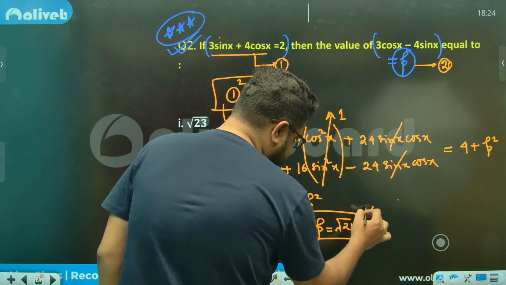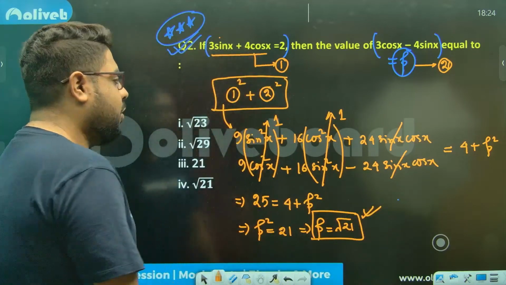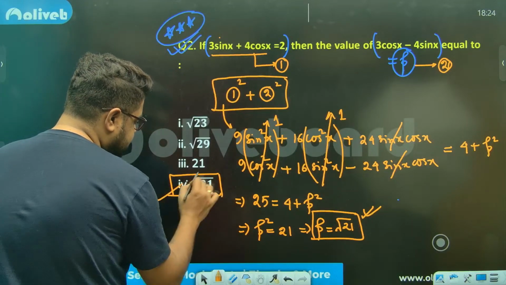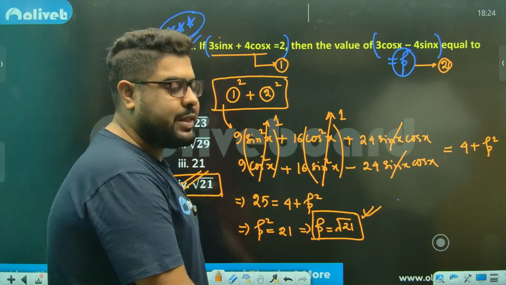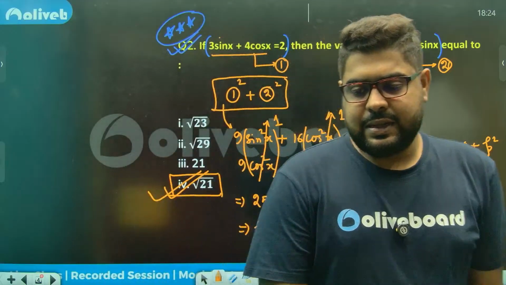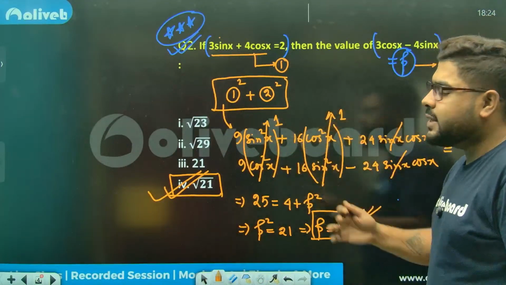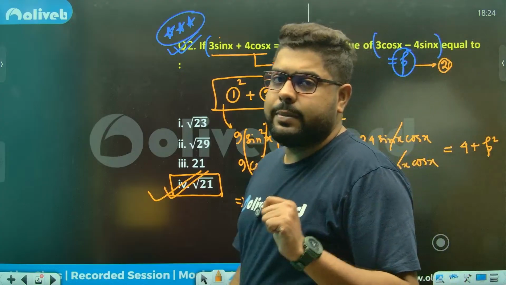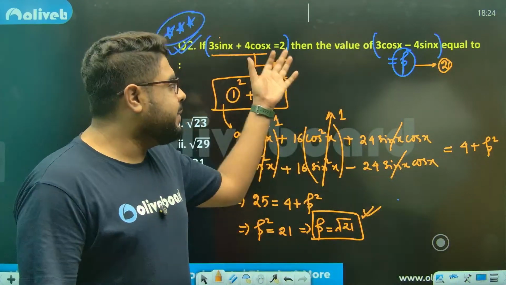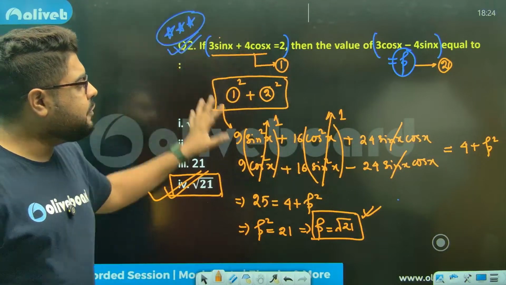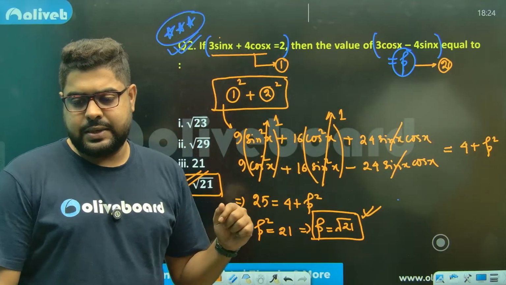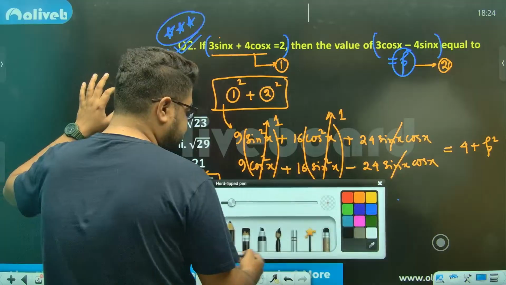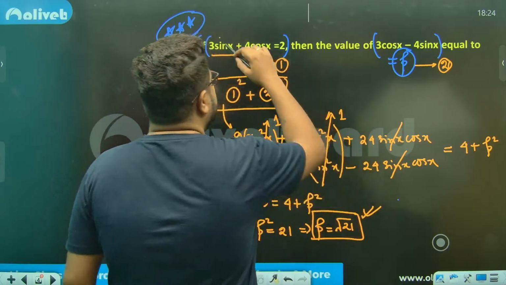I should have taken a plus minus as well, but looking at the options, I will say it will only be plus, sir. That is my answer. You do it in any other way, I'm not saying you won't be able to do it, but this thing will become significantly more lengthy. So always remember, pattern recognition is very important here.